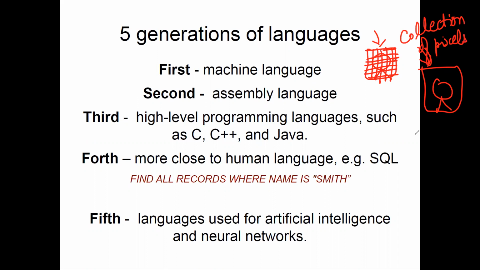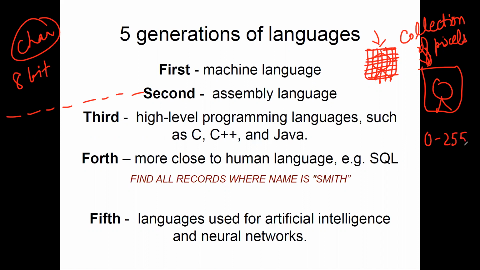Pixels are numbers. We have seen that, let's say, a char character is 8 bits, and in 8 bits we can have some values, right? 1010, something like that. So similarly, the range of pixels is from 0 to 255. If the pixel number is 0, it means it is a black pixel. Because this is a black area on this screen right now, this area where it is purely black has a 0 pixel, and where it is purely white, this location will have a 255 value as a pixel.